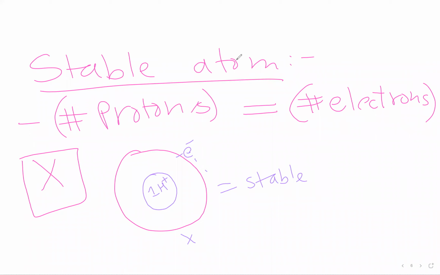So let's say we have 3 electrons in the outer shell and 1 proton in the inner shell. Is it possible? Let's think about it. At the end of the video, comment in the comment section. You can tell me whether this is possible. Okay, this is the question for you. How do you determine if an atom is stable or not? By checking the number of electrons and protons. But can this atom have 3 electrons and 1 proton? Is it stable or unstable?